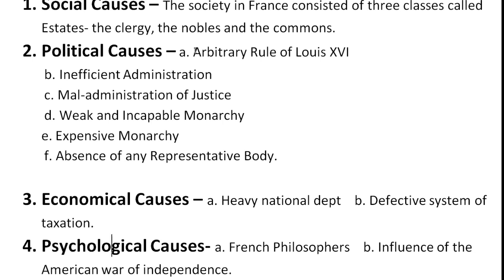After that, we have the third, economic causes. Under the economic causes, we have two parts. First of all, the heavy national debt, and second, the defective system of taxation. Of course, we have already discussed the social causes, that society was divided into three estates: the clergy, the nobles, and the commons. The third group, the commons, were paying tax, but the others were not paying any kind of tax. So that shows the defective system of taxation.